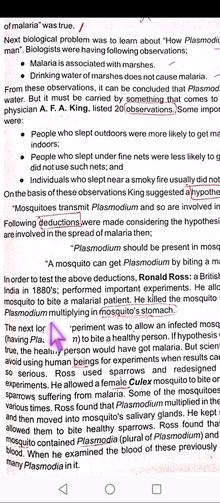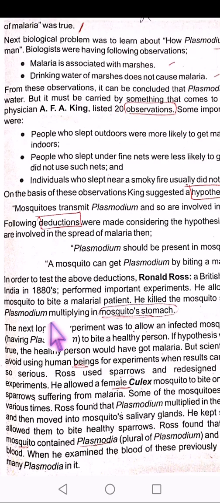Some of the mosquitoes were killed and studied, and he found the plasmodium multiplying in the wall of the mosquito's stomach and then moving into the salivary gland. Now, he kept some mosquitoes alive and allowed them to bite healthy sparrows, which had no infection.